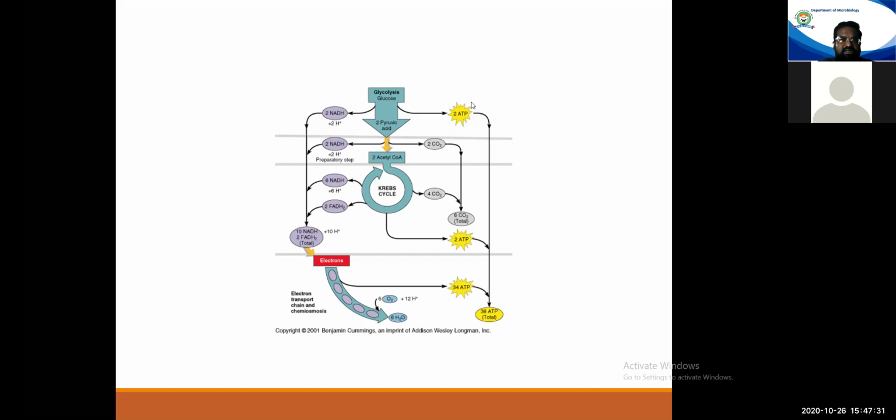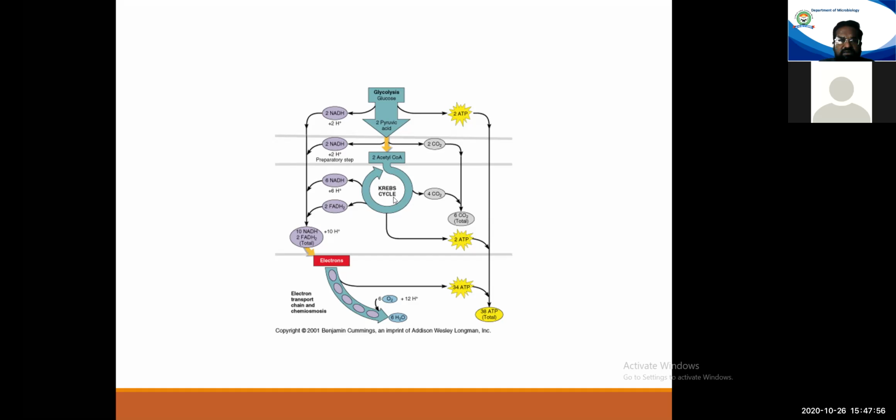As we have said, the entire aerobic respiration is composed of glycolysis, Krebs cycle, and electron transport chain. During glycolysis, 2 molecules of ATP are generated, and 2 NADH2s are formed. After glycolysis, the resultant product, pyruvic acid, enters the TCA cycle or Krebs cycle.